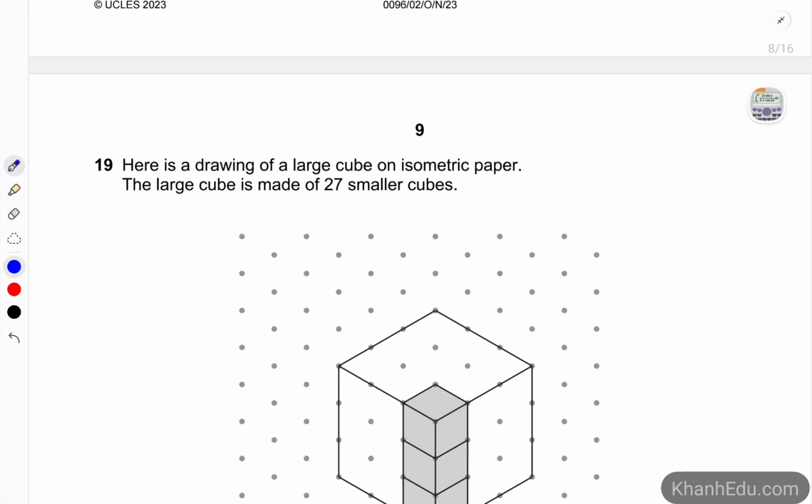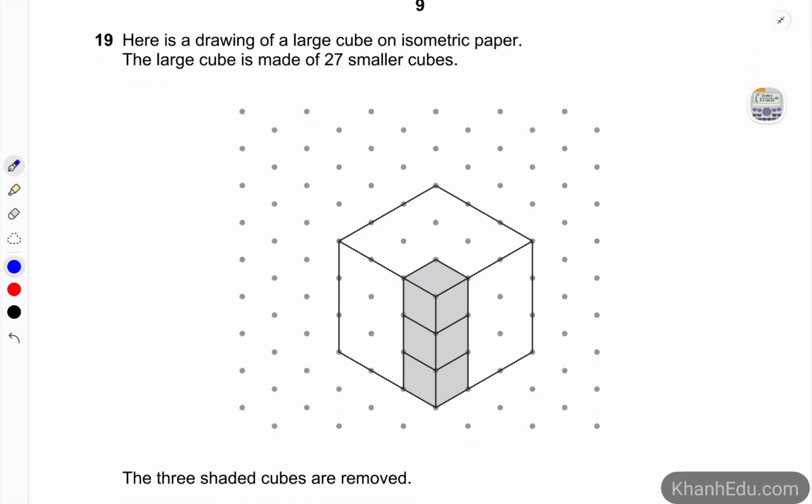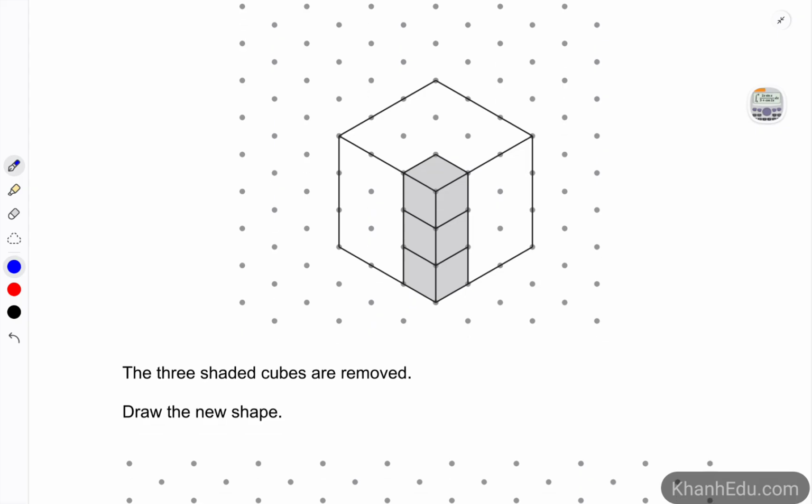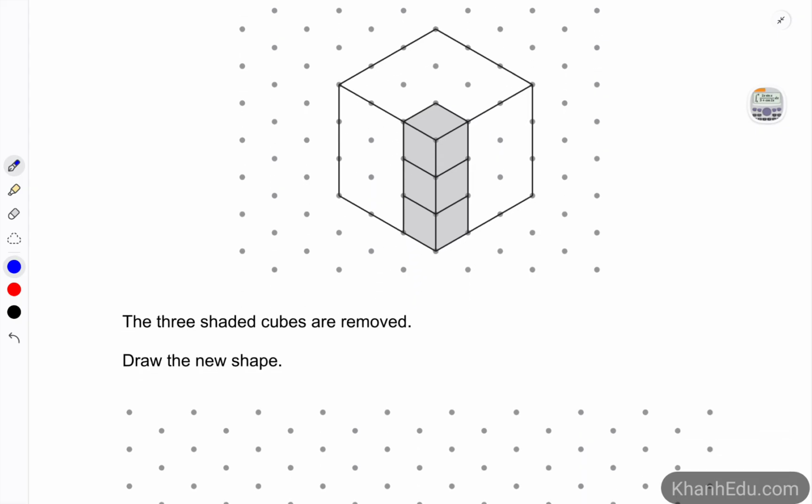The next one, number 19. Here is a drawing of a large cube on isometric paper. The large cube is made of 27 smaller cubes. And there are 3 shaded cubes that are removed. We have to draw the new one.